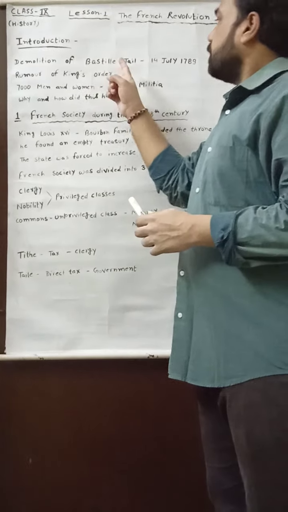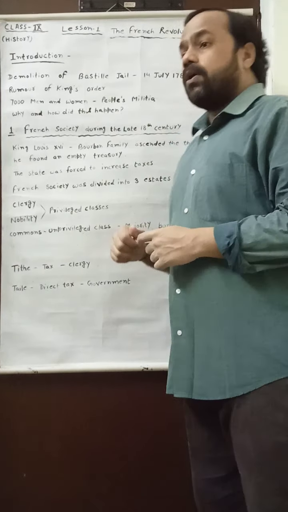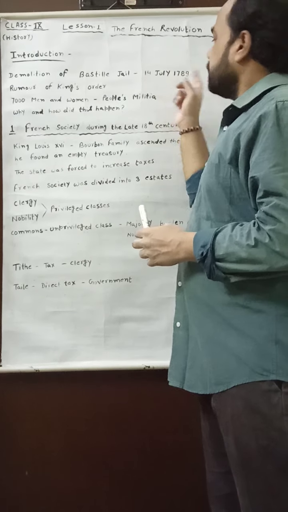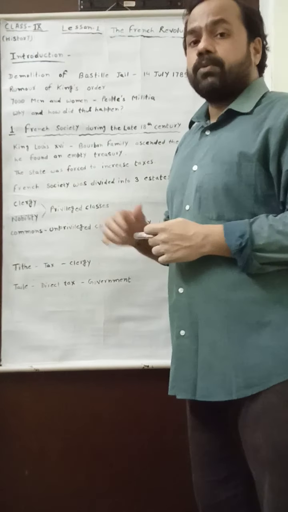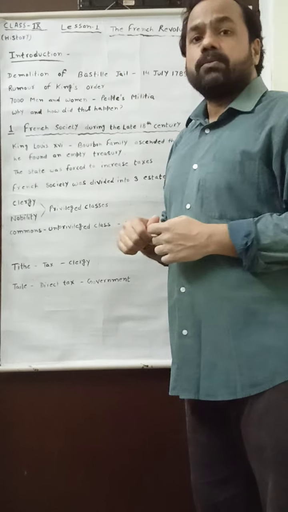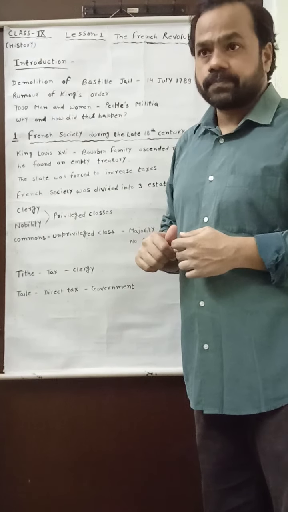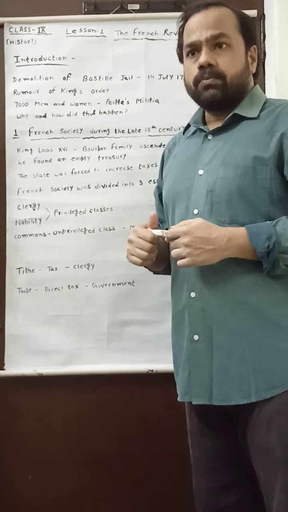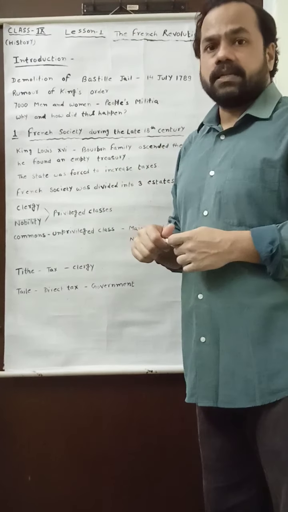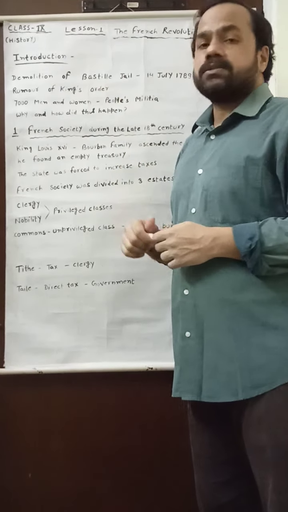Actually, the Bastille prison was destroyed on which date? 14 July 1789 was the date when the Bastille jail was destroyed, and this particular date is also observed as the outbreak, or the starting, of the French Revolution. But here the question is: what was the reason for the destruction of the Bastille jail? It is a very important question to seek the answer to.